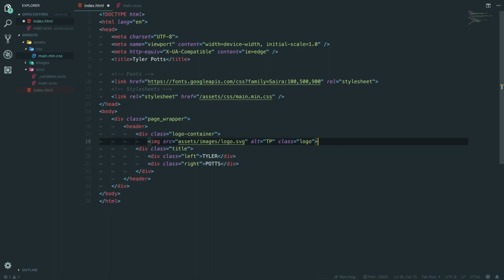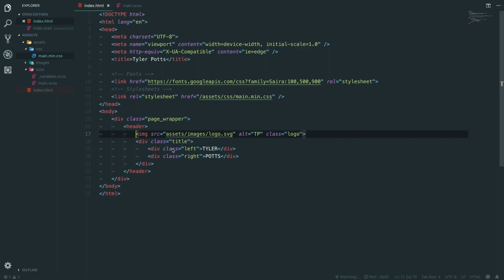I actually think we don't need a container for this, because we can just add it straight to this logo. And the naming was just going to kill me if I did that. And we're going to say /, and I'm going to do relative. I'm going to make sure my paths are absolute from the get-go, so they don't cause me any issues, or do I? Do I do it absolute, or do I do it? Oh, okay, well, I don't know. We're going to stick with that for now. So title, left, right, and that's all good.